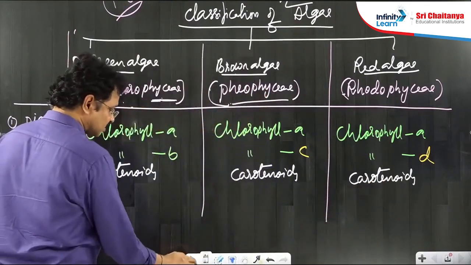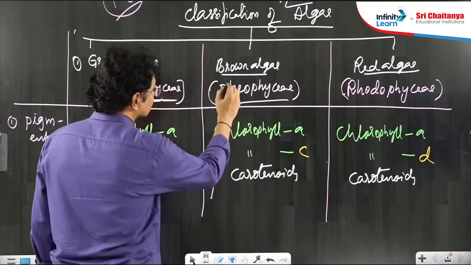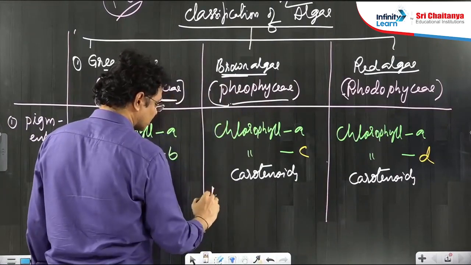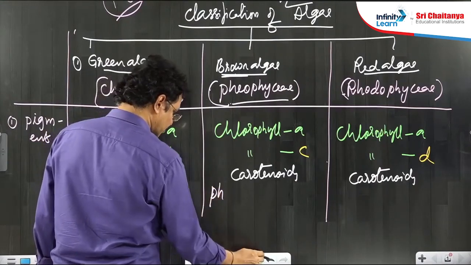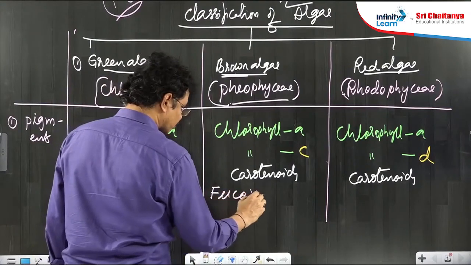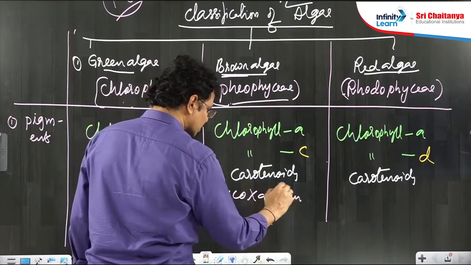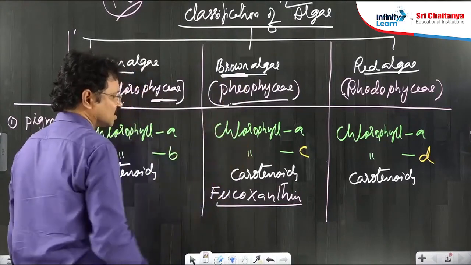Next, exclusive pigments. The brown coloration of brown algae is caused by fucoxanthin. Fucoxanthin is exclusively found in brown algae only.